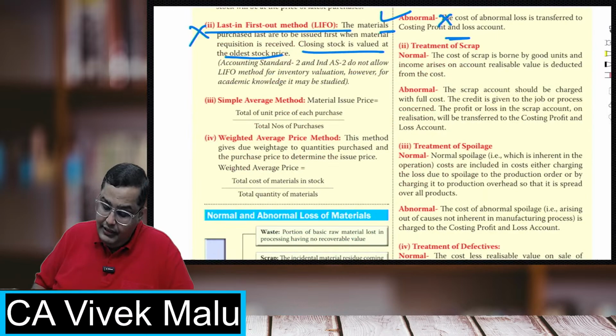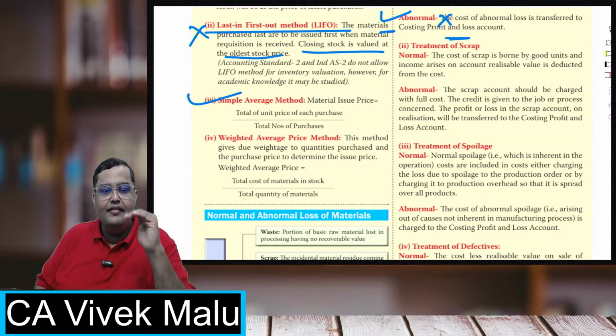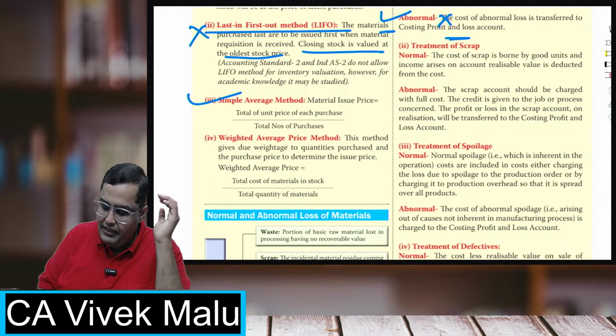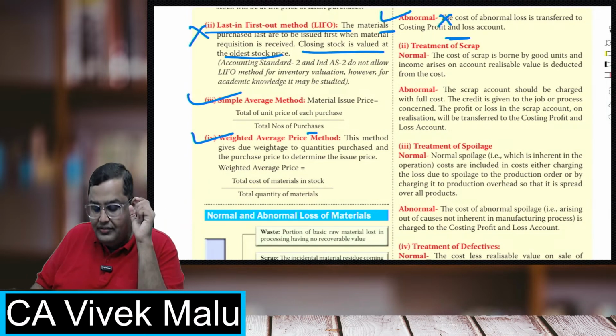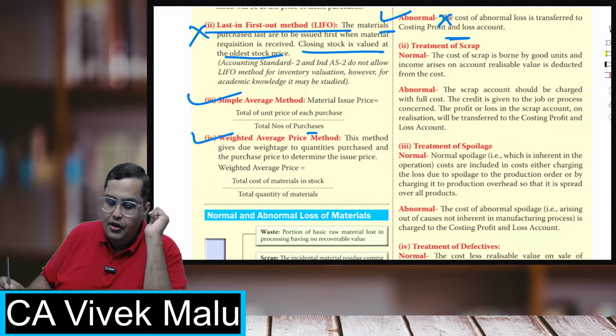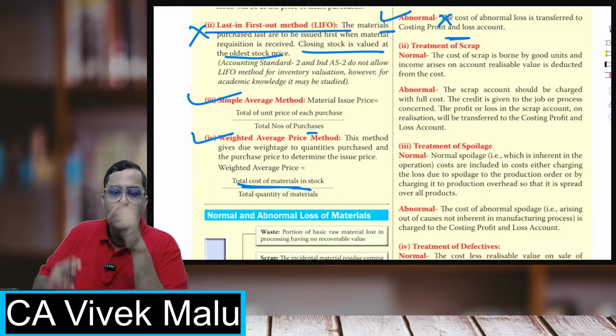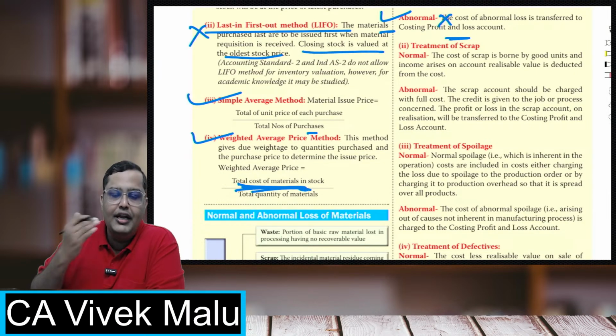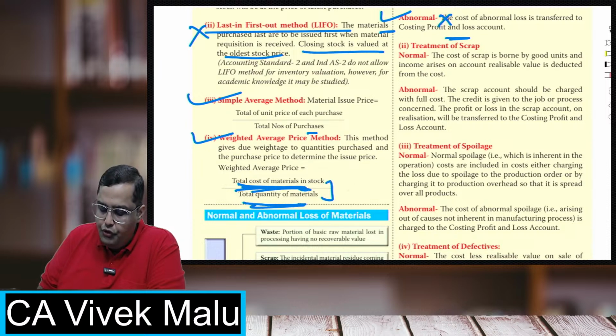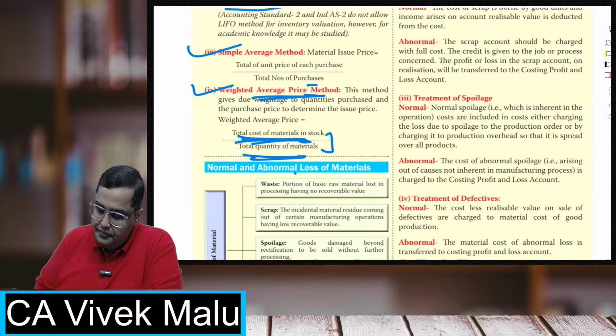Simple average method. Simple average is just taking the average of the prices and dividing by the total number of purchases. Weighted average method. Now this is something which is very interesting. In the weighted average method, you do price into quantity and find the total cost of materials. Price into quantity. Divide by the total quantity, so you get the weighted average price of the materials.